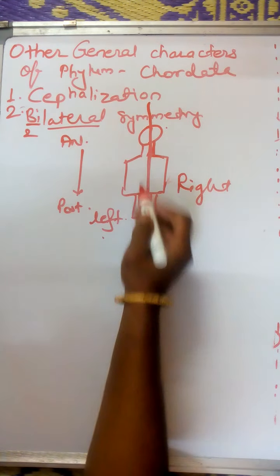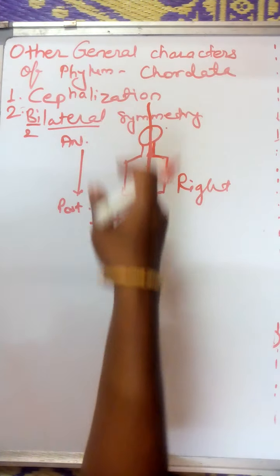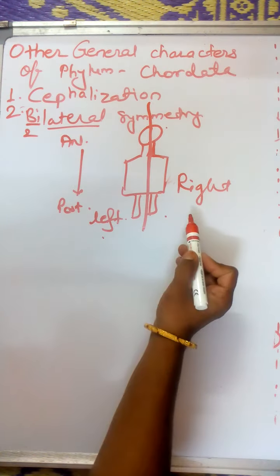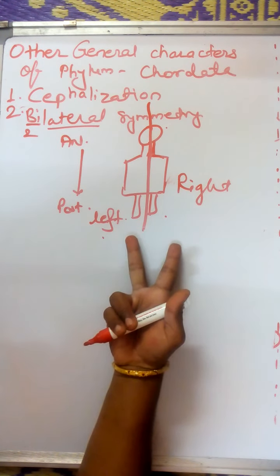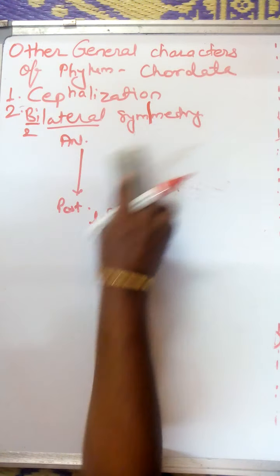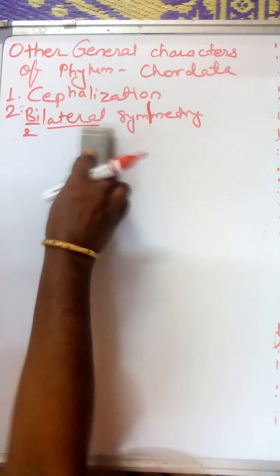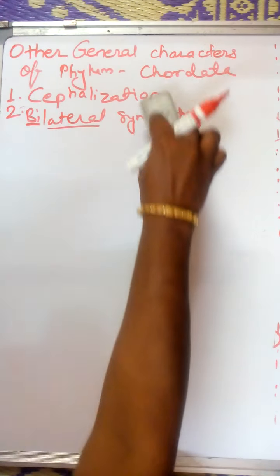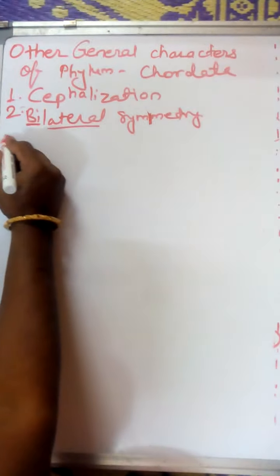Okay, when we cut the body through a particular axis from anterior to posterior end, we get the left and the right lateral sides. So the bilateral symmetry is also observed in the case of chordata. Okay, so this is the second general character.